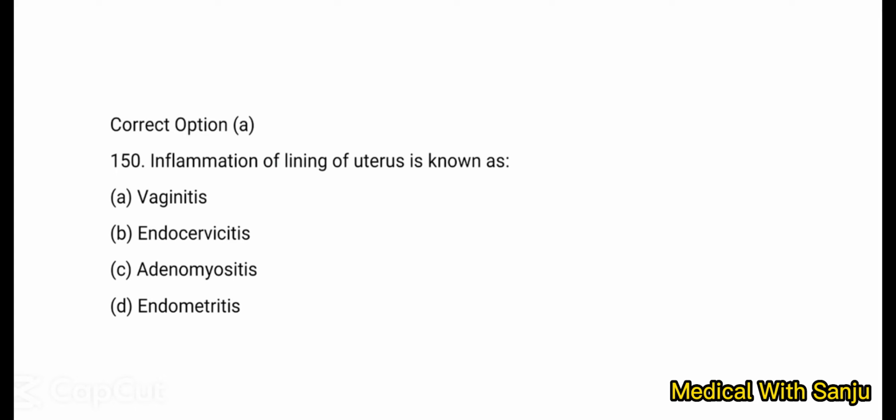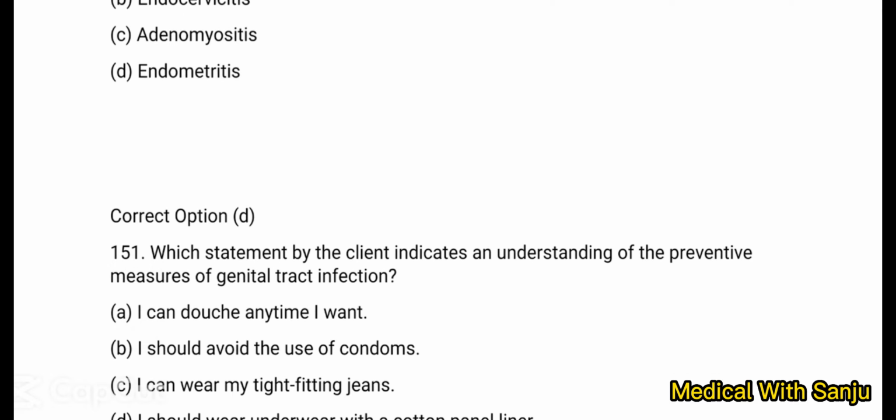Inflammation of the lining of the uterus is called endometritis. Option D is right answer. Adenomyositis and adenomyometritis means beginning invasive growth of the endometrium into the muscular layer of the uterus. Inflammation of the mucous membrane that lines the uterine cervix is called endocervicitis.